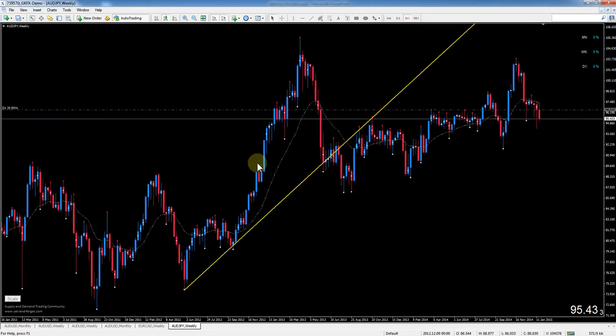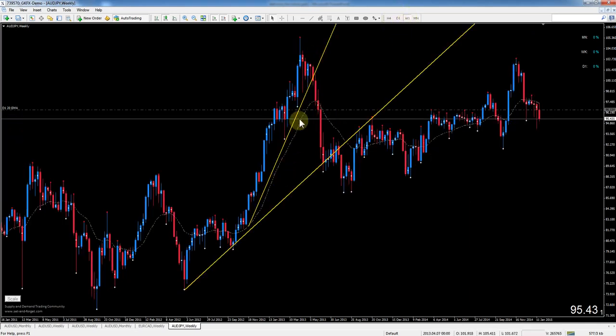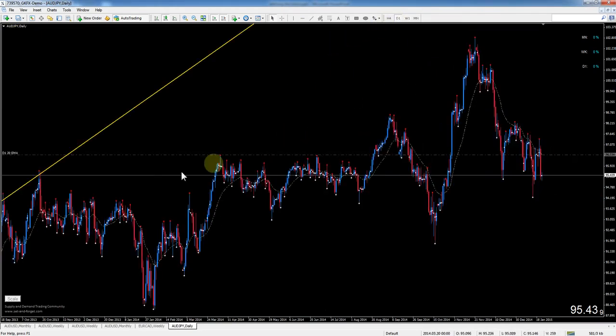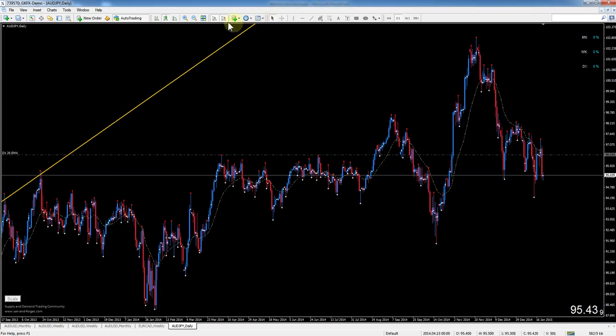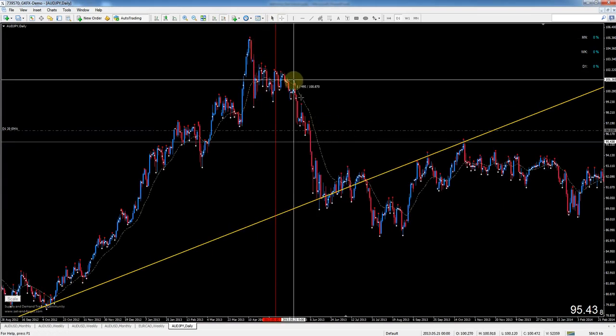But when we look at the weekly time frame, we see that that trend is broken. So whereas on the monthly we have an uptrend, on the weekly we do have a downtrend now, after breaking these areas over there. And if we look at the daily time frame, okay, let me go back in time. At that time, we will have a downtrend here and then there.